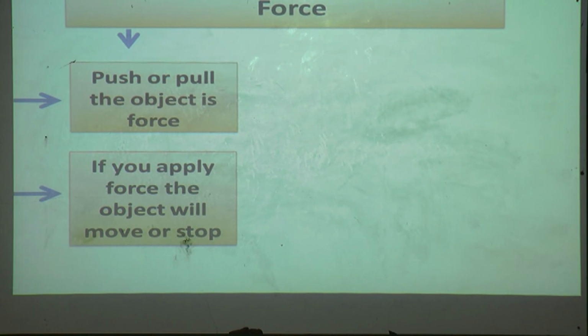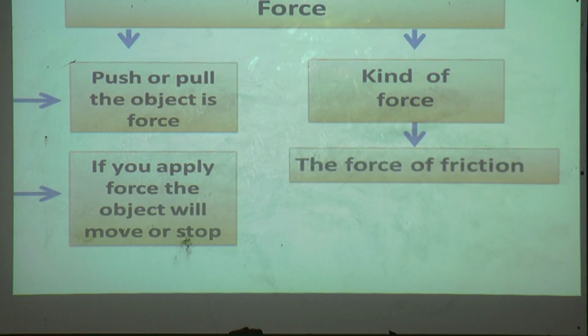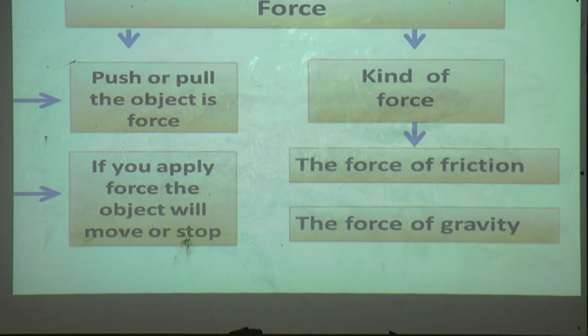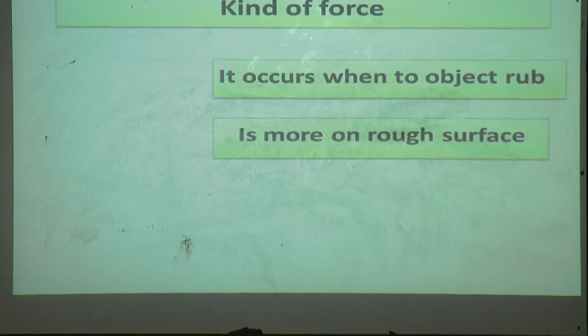The kinds of force are the force of friction and the force of gravity. Yes, these are two kinds of force which act on an object.